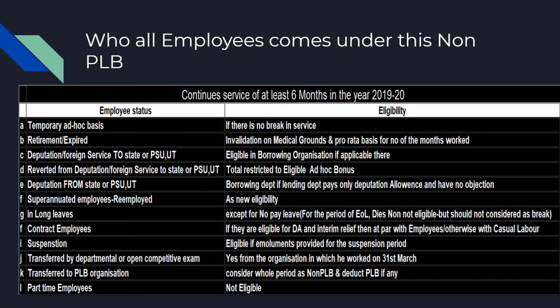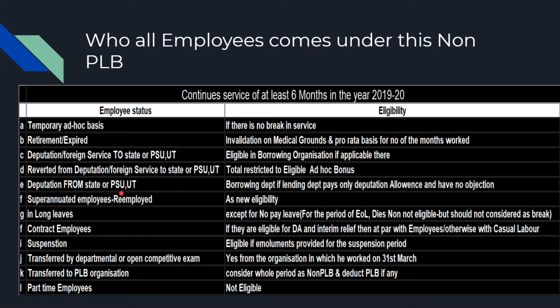Here in central government also the scheme is there. We have to combine both. If he is getting anything, the total should not increase the total maximum of ADAC bonus. Okay, so he has to get at any one place. If he gets both the places, the total should not increase the maximum eligibility.